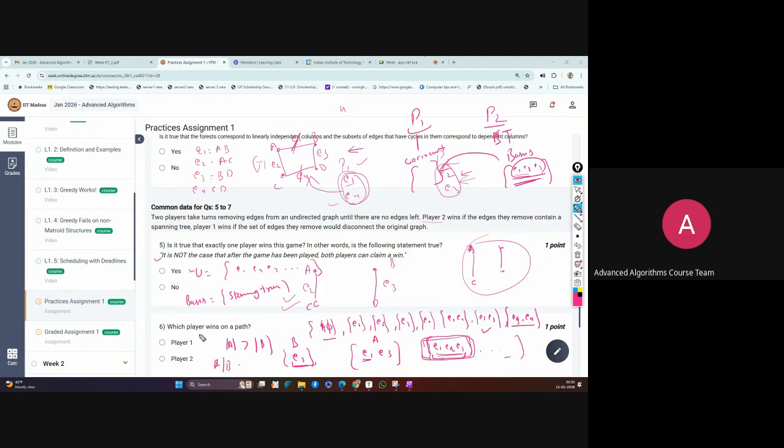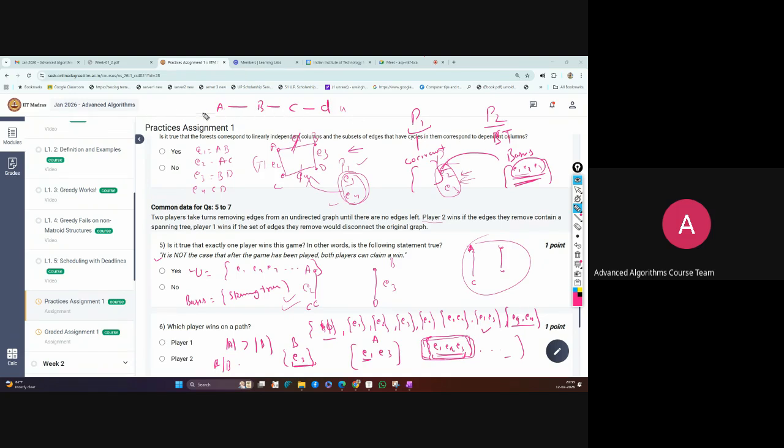Now move to the second question: which player wins on a path? A path is actually already a spanning tree. If you see A to B to C to D, this is one path.